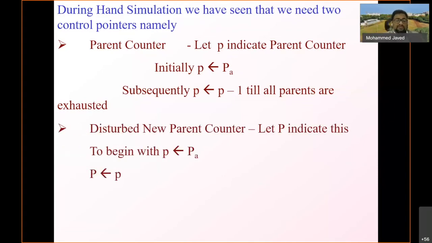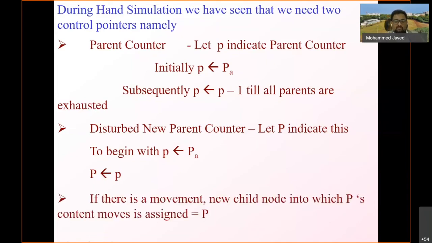So the disturbed new parent counter is another counter called capital P. Capital P indicates the disturbed new parent. Whenever there is a swapping while you are going upwards, you should ensure that the disturbed new parent indicates P. To begin with, p equals PA at the starting point, and the disturbed node capital P would be the same as the parent counter. Once any change is done, it would get changed here.